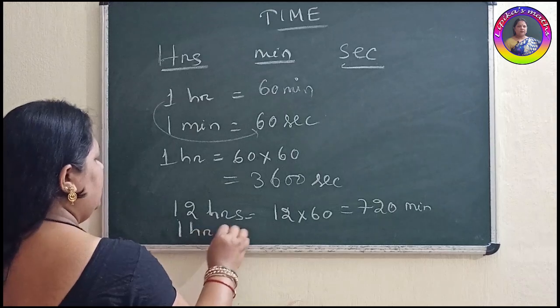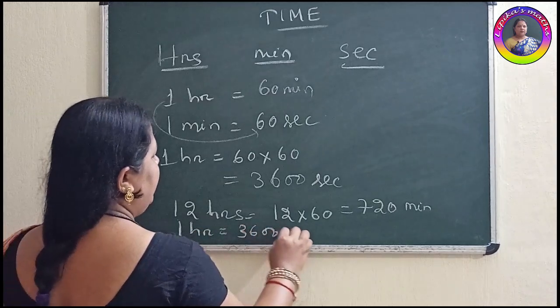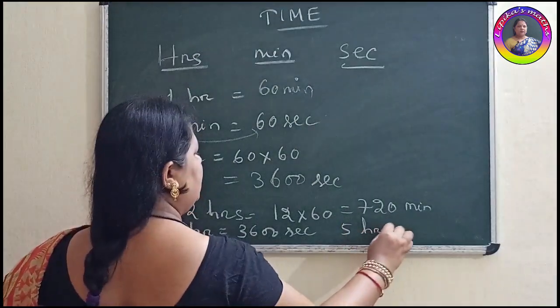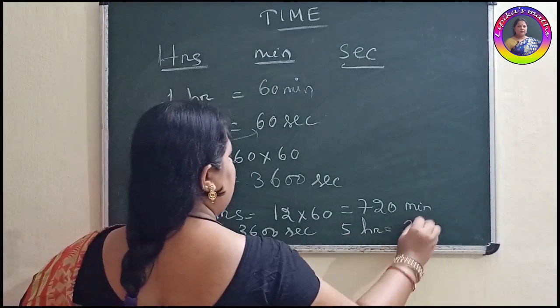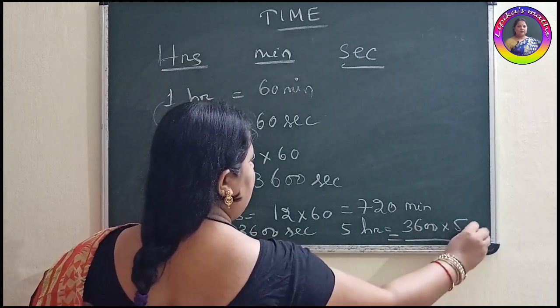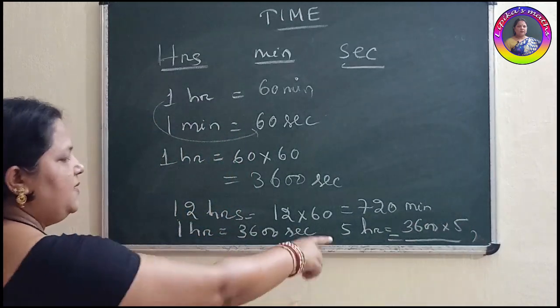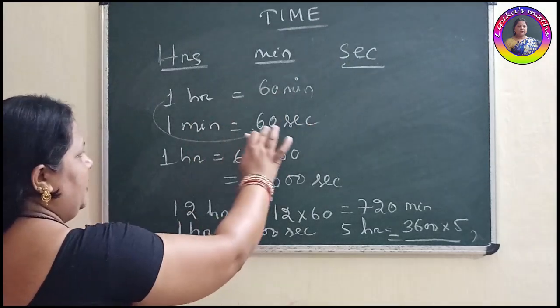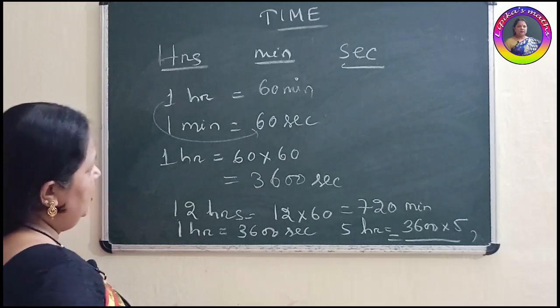1 hour equals 3600 seconds. For 5 hours, what to do? 3600 multiplied by 5, whatever we get, that many seconds are in 5 hours. Clear? 1 hour 60 minutes, 1 minute 60 seconds. This you need to remember.